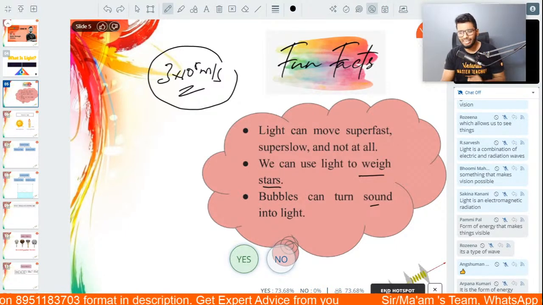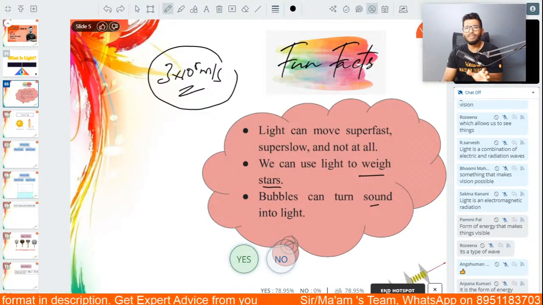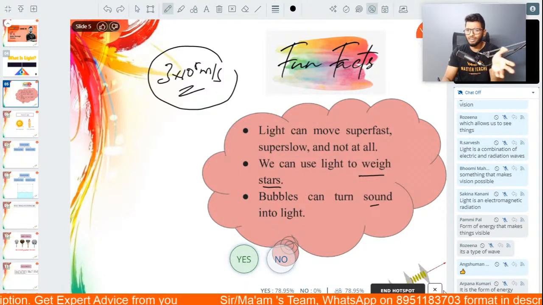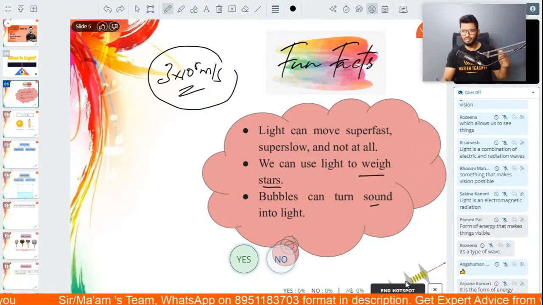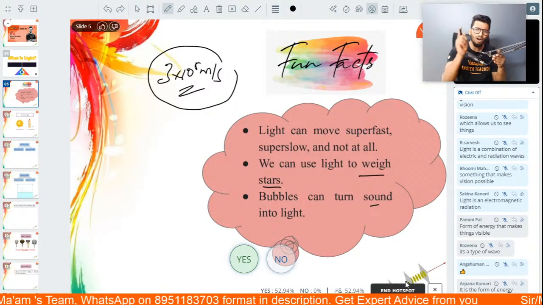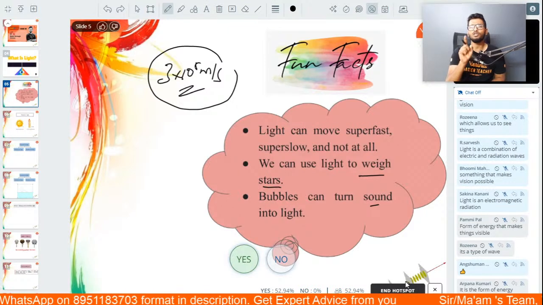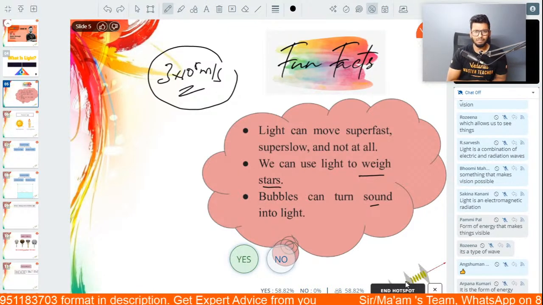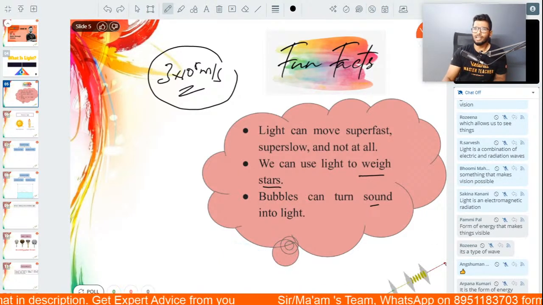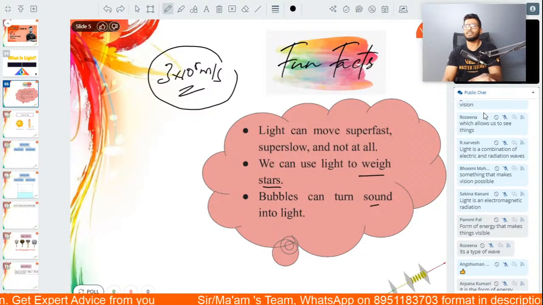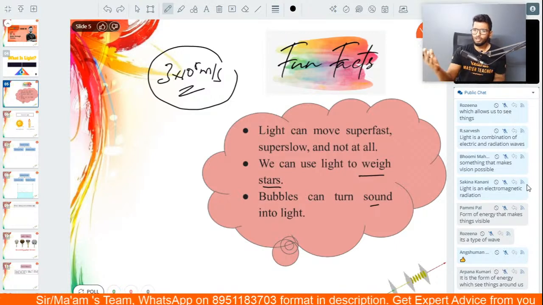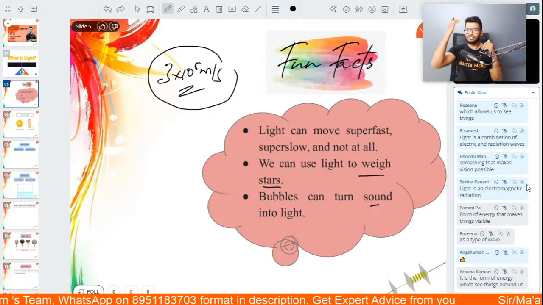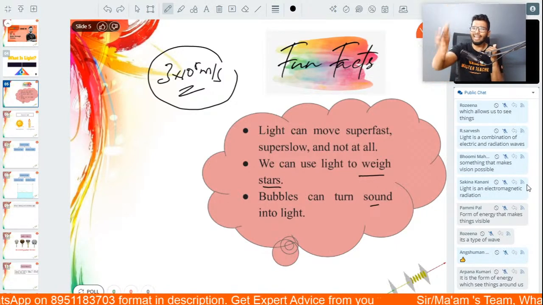You would have probably studied one thing, that light always travels in a straight line, right? You've heard this before. Have you guys ever heard this before? That light always travels in a straight line. What if I tell you that that statement is not 100% true? Would you believe me? In the chat box now. Would you believe me if I tell you that light does not always travel in a straight line? Would you argue? Because you've been studying this from your 5th standard, that light travels in a straight line.